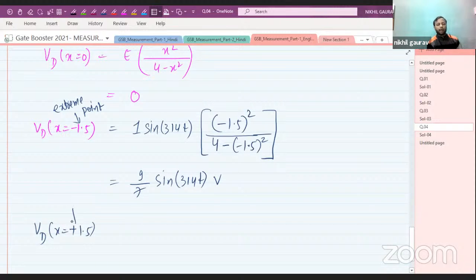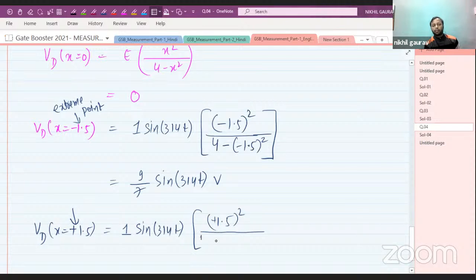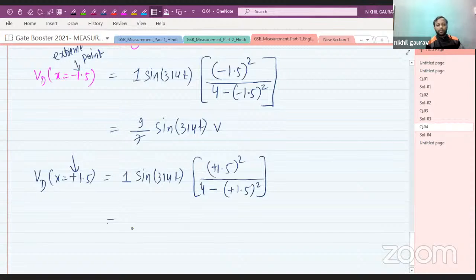Similarly, VD at x equal to plus 1.5. This is also an extreme point, so please find the value of VD at x equal to plus 1.5 also. So 1 sine 314 t times 1.5 plus 1.5 whole square divided by 4 minus plus 1.5 whole square. If you solve this, you will again get the answer as 9 by 7 sine 314 t volt.